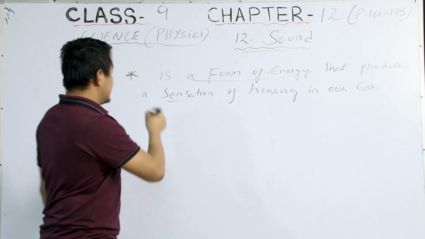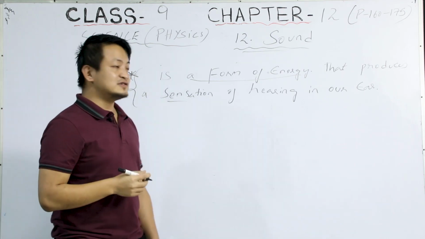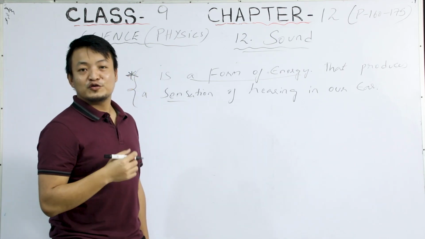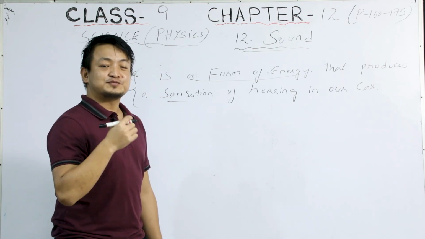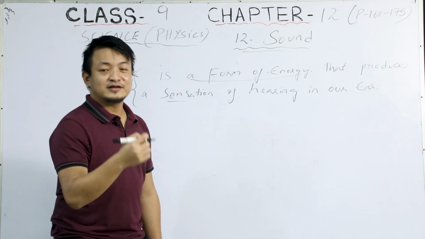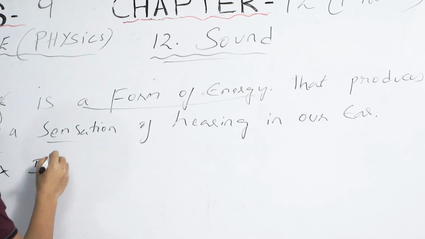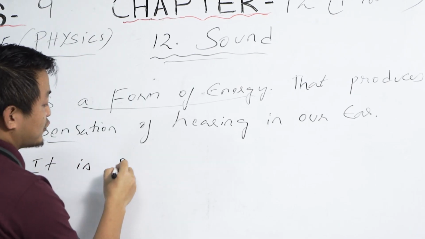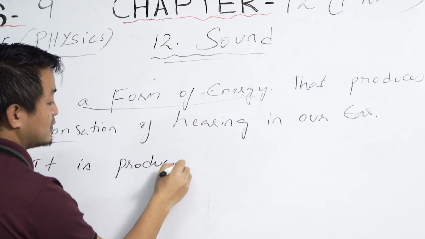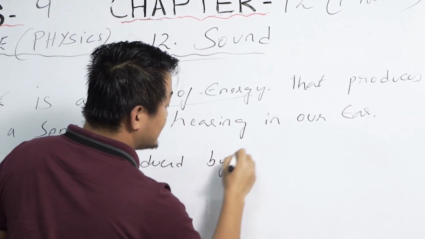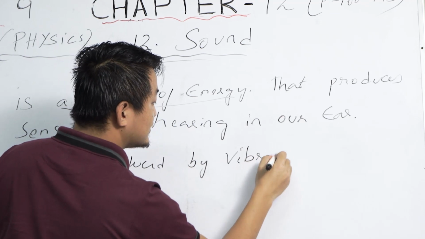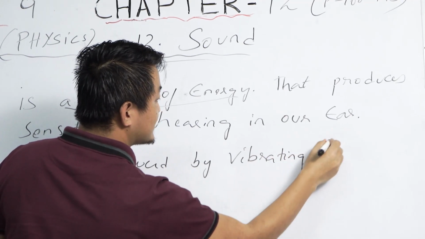So this is the definition. Now, how is sound produced? Do you know, students? Sound is produced by a vibrating object. Okay, vibrating object. It is produced by vibrating object.